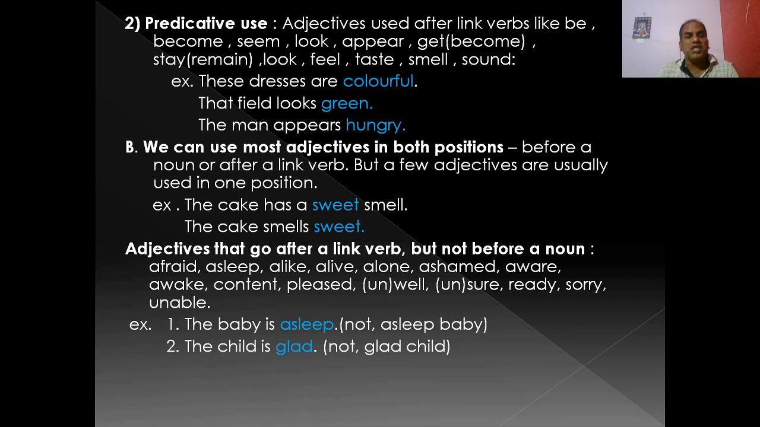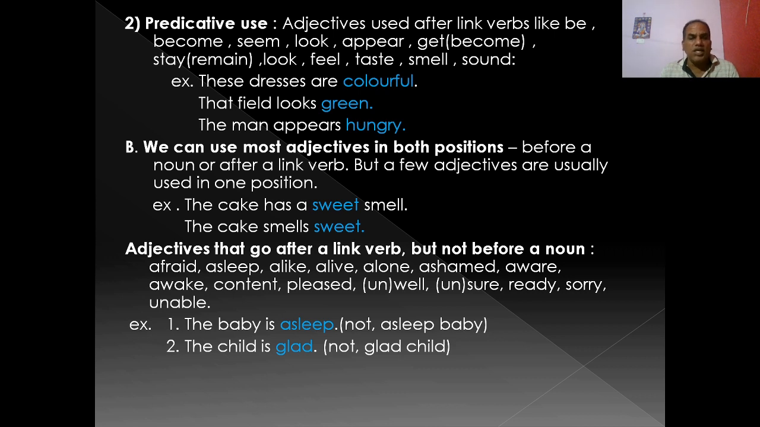That field looks green. You see, green is here the adjective, and it is used after the link verb looks. So the use here is predicative use. The man appears hungry. Hungry is the adjective and it is used just after the link verb appears. So it is predicative use.